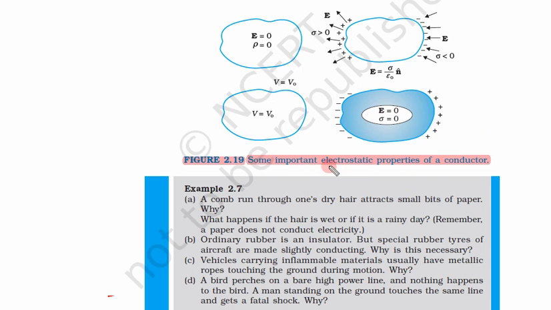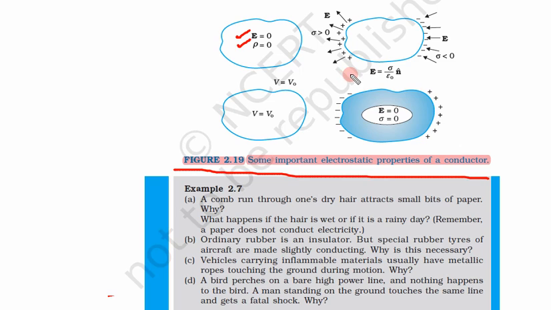Let us see some important electrostatic properties of a conductor in a summary. See, if this is a conductor, electric field inside is 0, charge density inside is 0. Why? Because charges balance each other and inside potential is constant, hence electric field is 0.